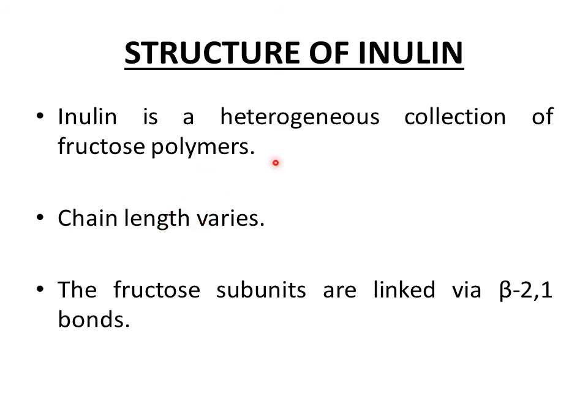So it is not made up of a uniform component. Instead, it is made up of a mixture or collection of fructose polymers of varying lengths. The fructose subunits present inside the inulin chains are linked together by beta 2,1 glycosidic bonds.